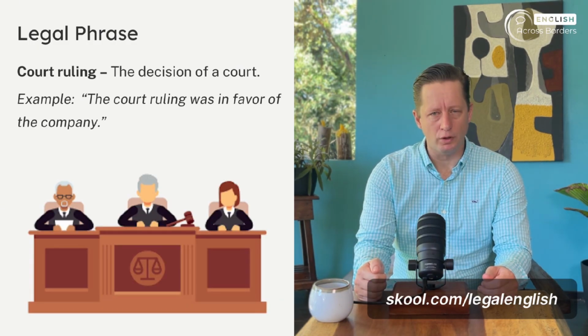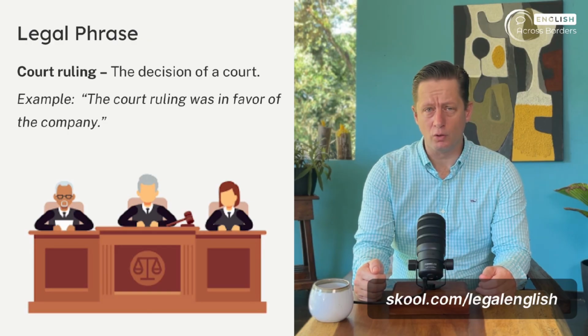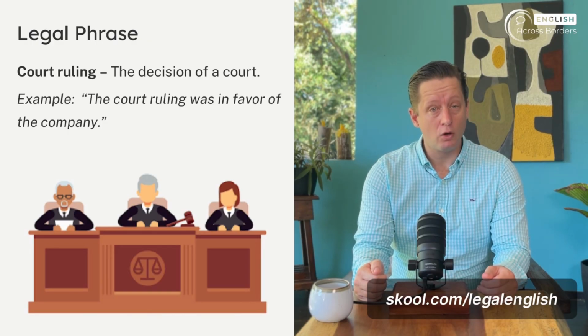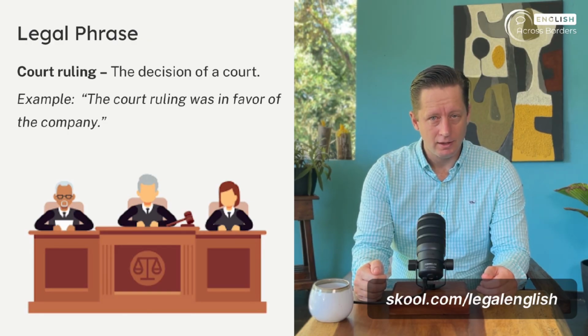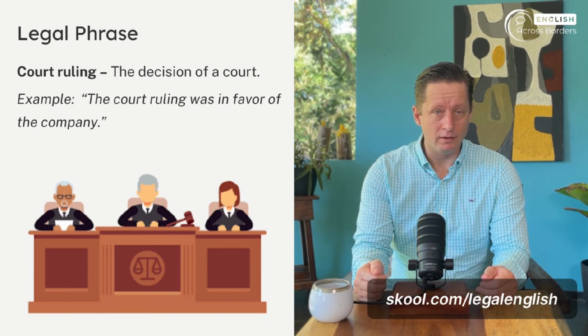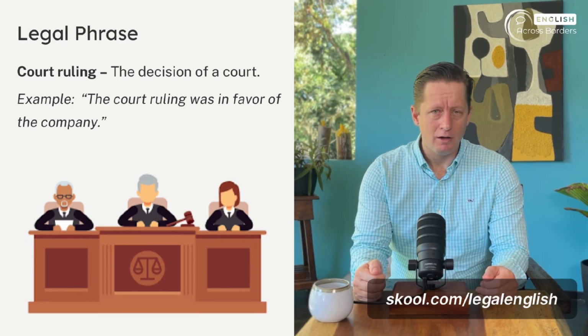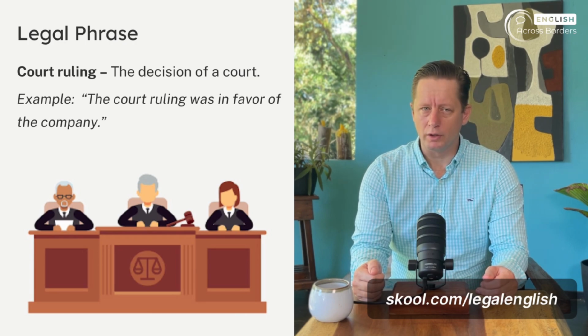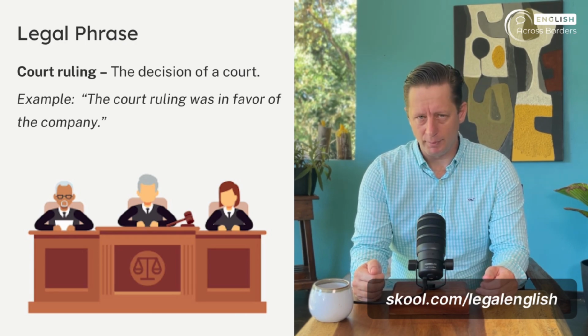A court ruling is the official, written, or spoken decision of a court at the end of a case. It explains who wins, who loses, and what must happen next. For example, the court ruling was in favor of the company.